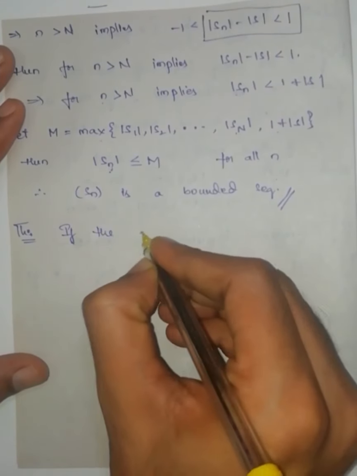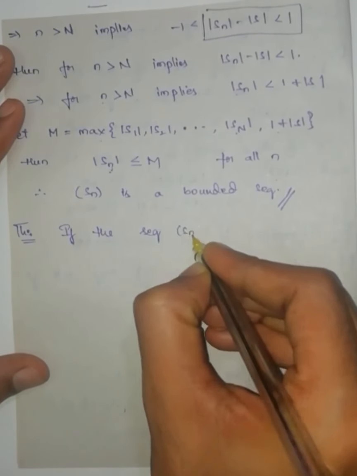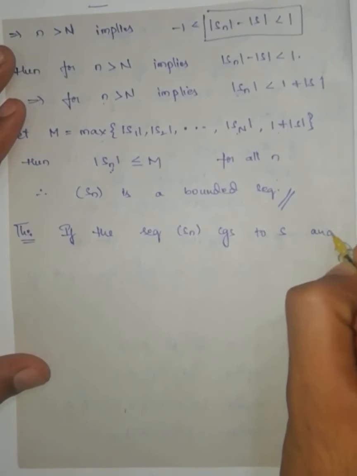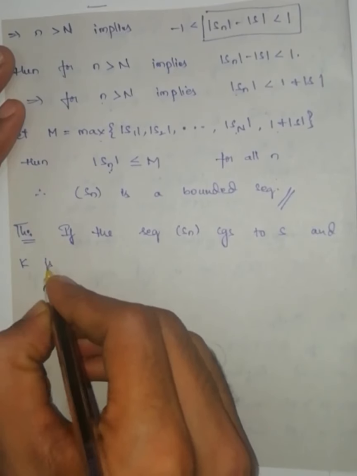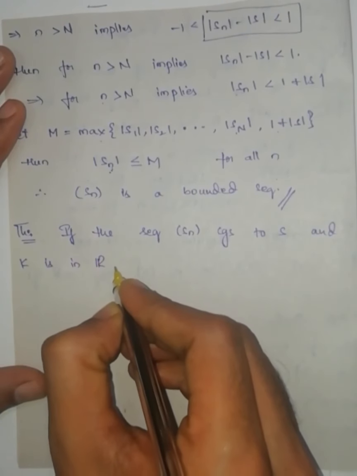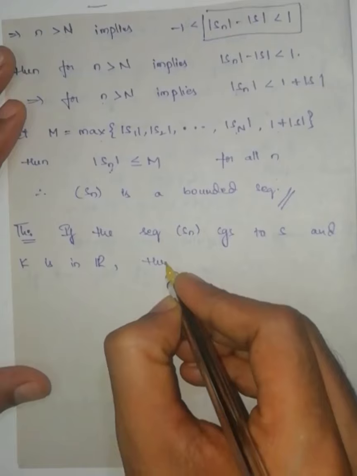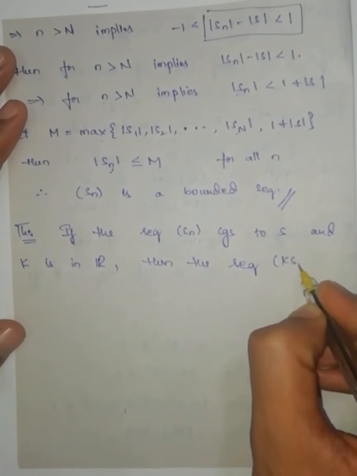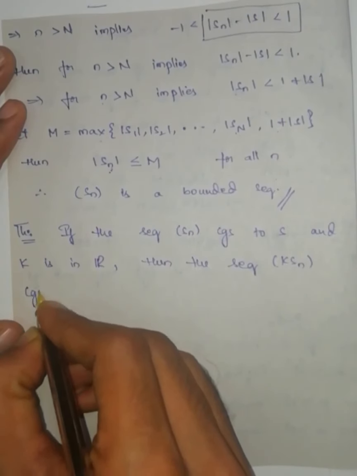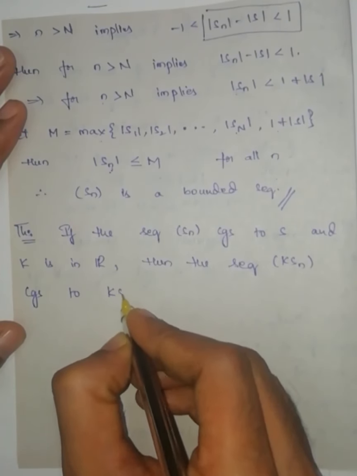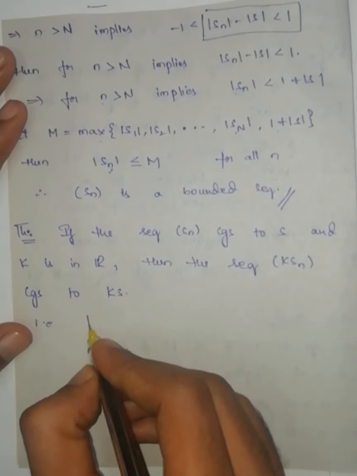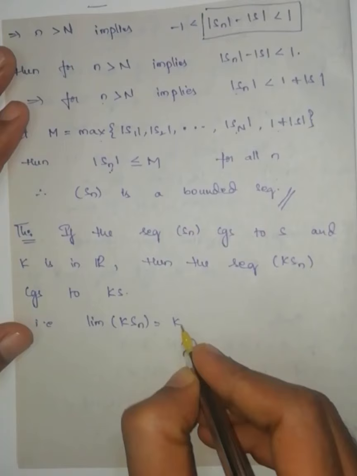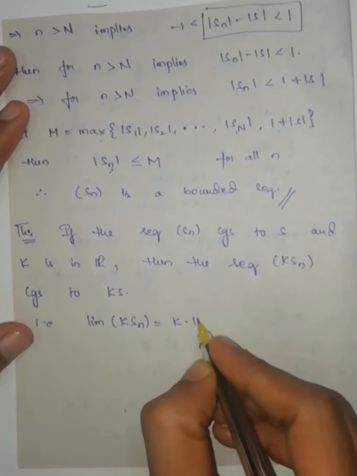If the sequence Sn converges to S and K is in the set of all real numbers, then the sequence K into Sn converges to KS. That is, limit of K into Sn can be written as K into limit of Sn.